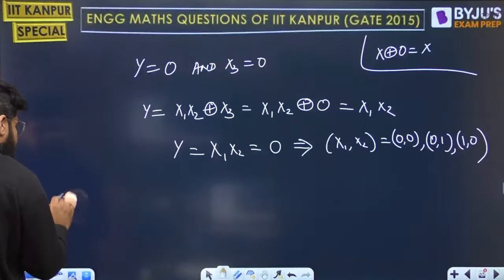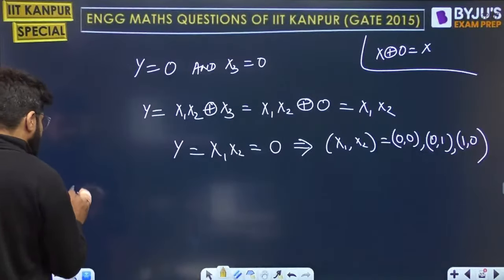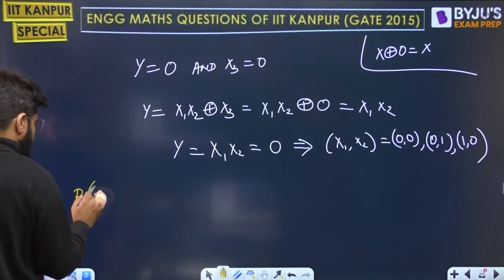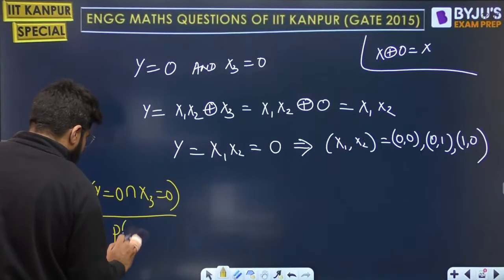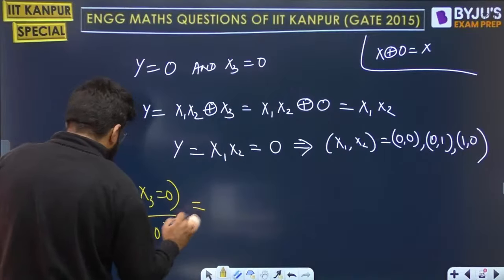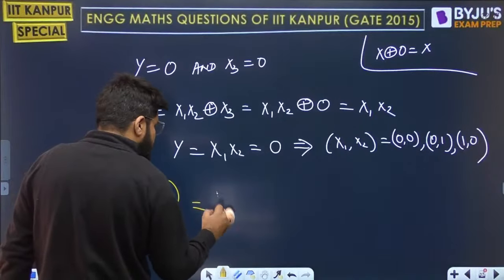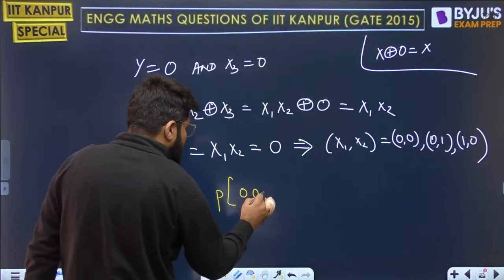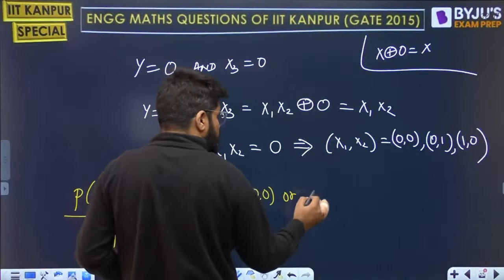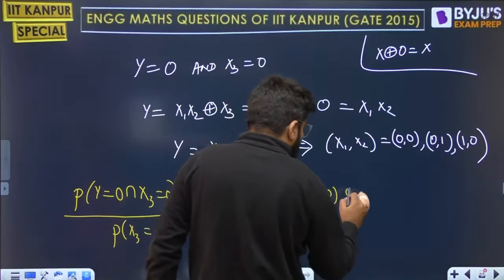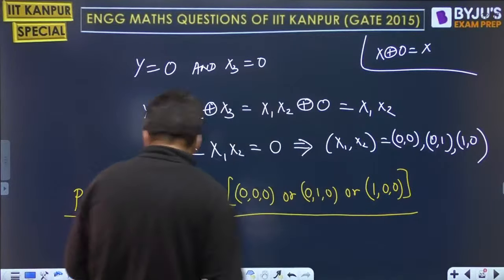Let us come back. We are here to calculate the probability of Y equal to 0 intersection with X3 equal to 0, divided by the probability of X3 equal to 0. Y equal to 0 means there will be three cases, and X3's value is fixed. So it is first of all the probability of 0 0 0, X3 is 0 anyway, next, or it could be X1 X2 0 1 with X3 0, or it could be 1 0 0, divided by the probability of X3 equal to 0.